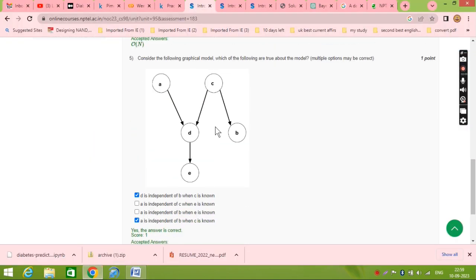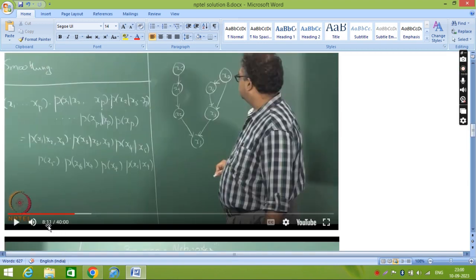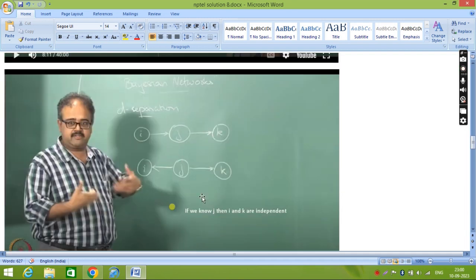Now the next one is a very important question. It will also come in your main exam. He has given a Bayesian network, and to solve this problem you should know this graph that he has explained at 8.11. Go here. What is the meaning of this probability of x1 being dependent on x2 and x3? x1 depends on this and this. He is explaining.